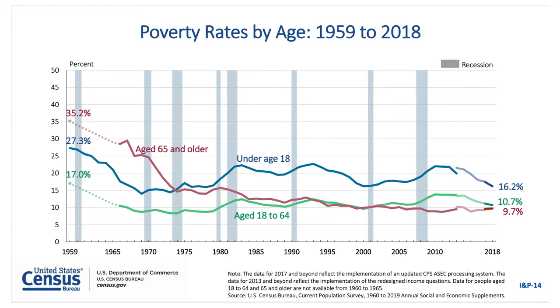So what happened? We'll talk about this at some length at another time, but the short answer to what happened is Social Security is what happened. It's a bit more complicated than that, but it's not much more complicated than that. It turns out that when you send people money every month, they have more income and they are less poor. That sounds flip, I know, but I don't mean it to be.